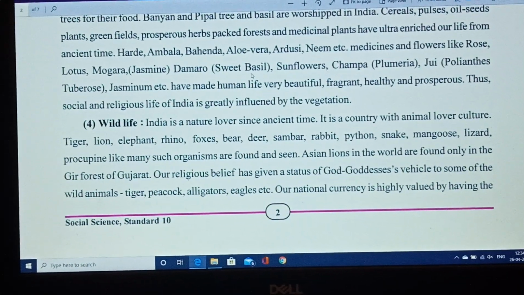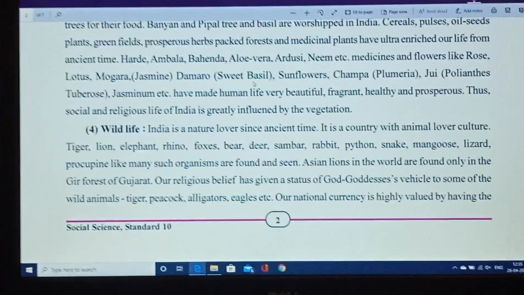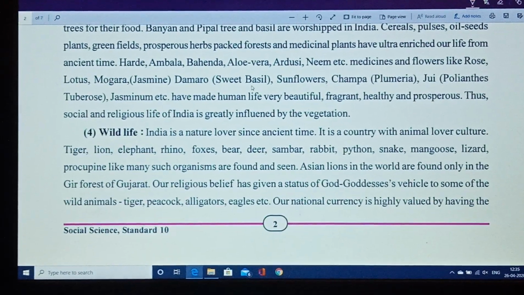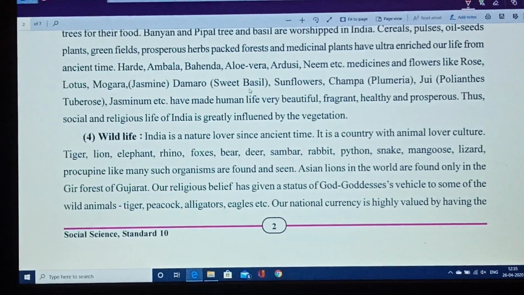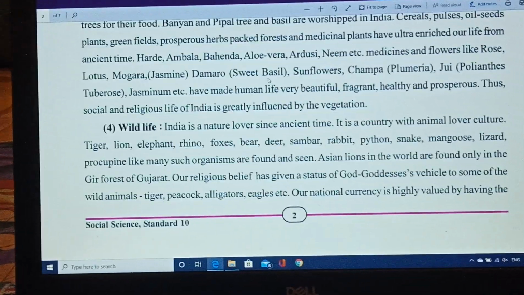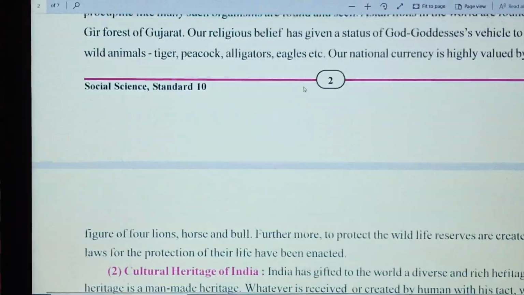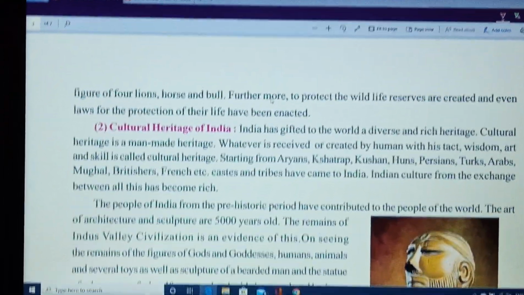Then Ambaji has a vehicle like the lion, and Indra Bhagwan's vehicle is the eagle, Garud. So like this, so many gods or goddesses have their vehicles as wild animals or birds, and thus we have given value to this kind of wildlife.